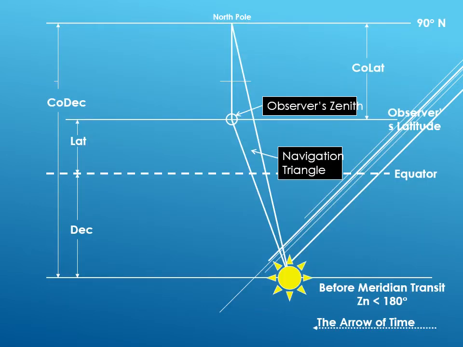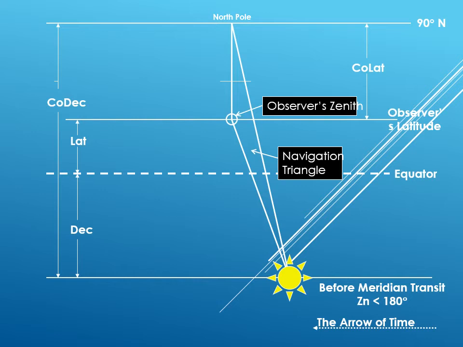As you can see in this example, the observer is north of the equator and the sun is to the south of the equator. The navigation triangle is formed by the sun, the observer and the North Pole. Just before the MER PASS, the sun will be slightly to the southeast of the observer, like so.